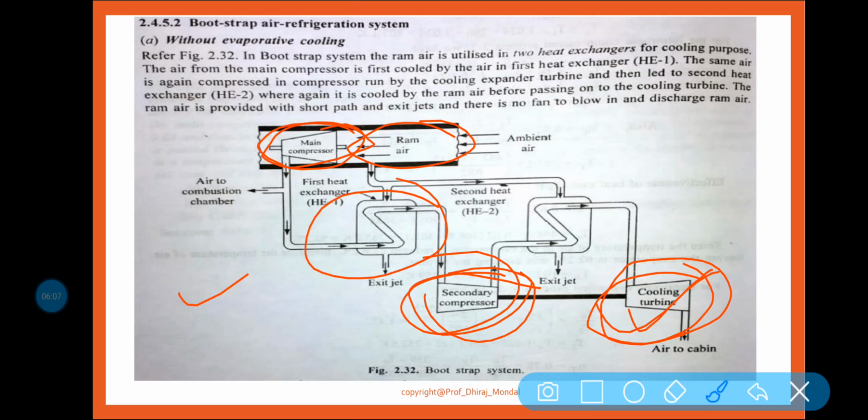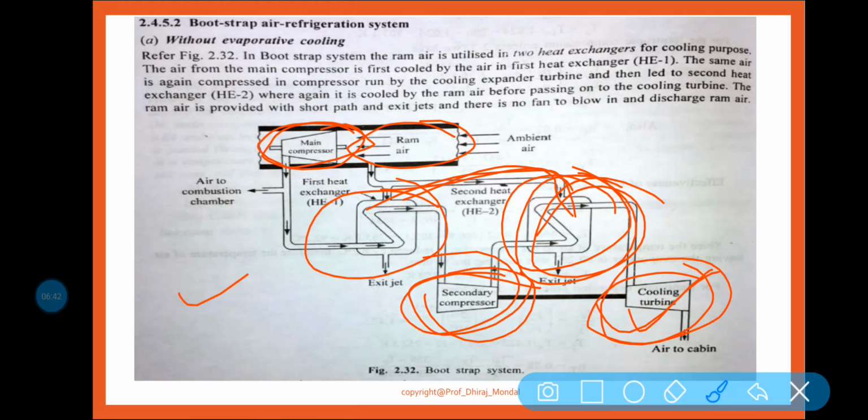Okay, expander turbine, and then led to the second heat exchanger 2, where again it is cooled by ram air. This ram air is coming, and it is cooled by ram air before passing to the cooling turbine. Then what happened? The ram air is provided with short path and exit jet, and there is no fan to be blow in and